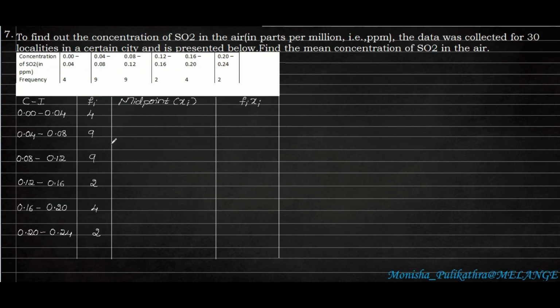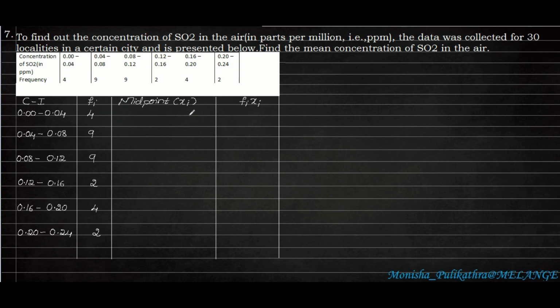Moving on to the seventh problem. Seventh question is to find out the concentration of SO2 in the air in parts per million, that is ppm. The data was collected for 30 localities in a certain city and is presented below. Find the mean concentration of SO2 in the air. Here class interval is 0.00 up to 0.04, up to 0.24. The frequency is given here.